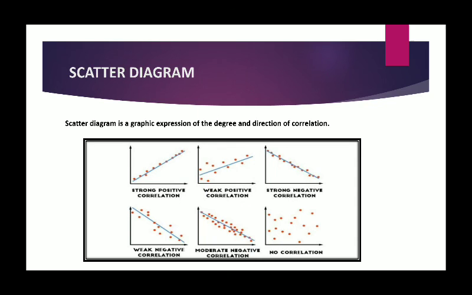In this graph also, we can see various types of correlation drawn over here. The very first is strong positive correlation or perfect positive correlation, because all the points are lying on a straight line rising from the lower left hand corner to the upper right hand corner.